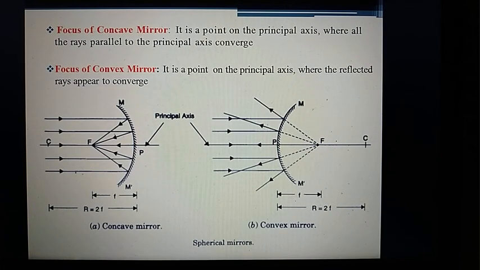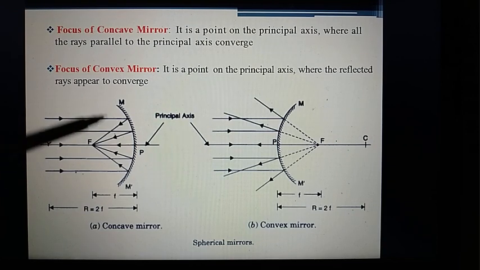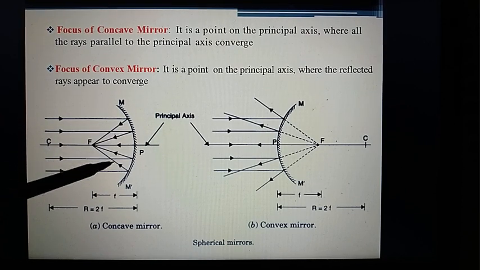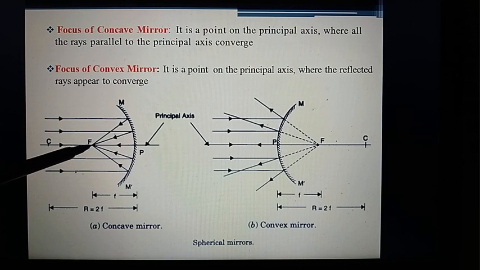Now focus of concave mirror and focus of convex mirror. I am not going to read these definitions, just look at the diagram. Parallel rays are coming and strike the reflecting surface. After striking, they reflect as shown by this arrow and converge at a point, and that point is called the focus.